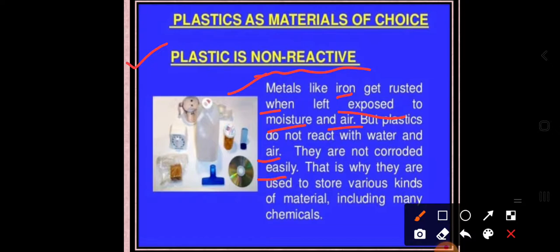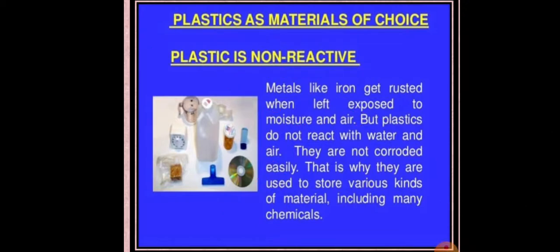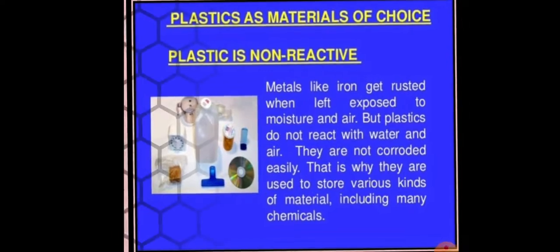That is why it is used to store various kinds of materials, including chemicals. Sometimes chemicals can be stored in containers made of plastic. Why do we use it? Because plastic is a non-reactive material.